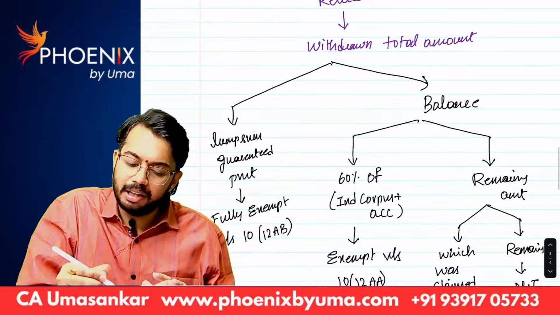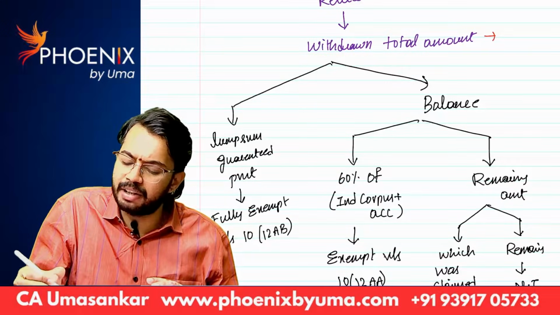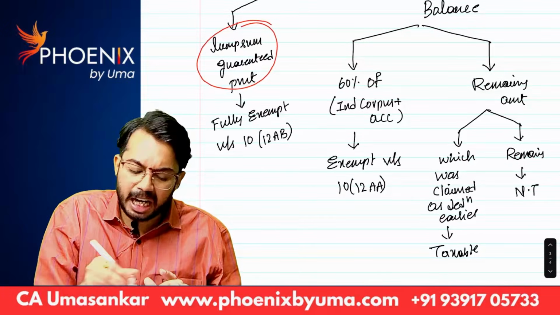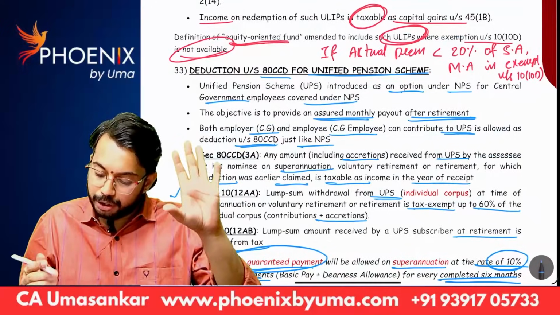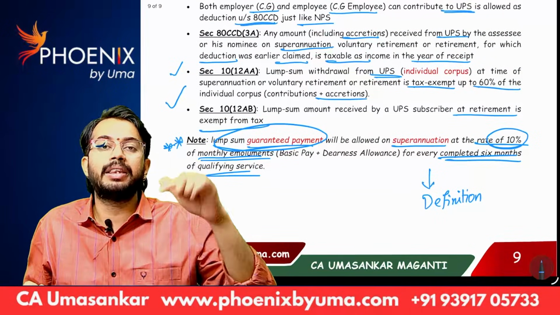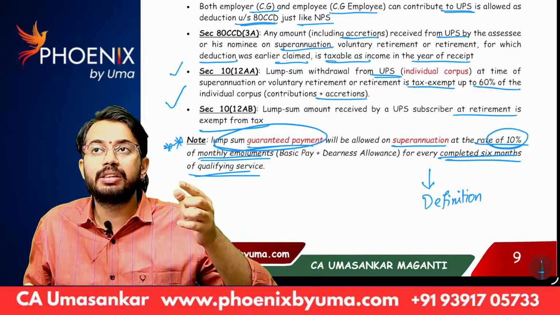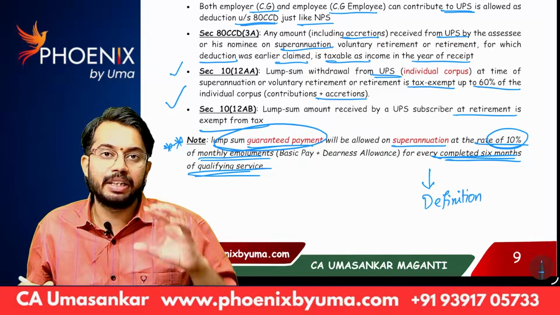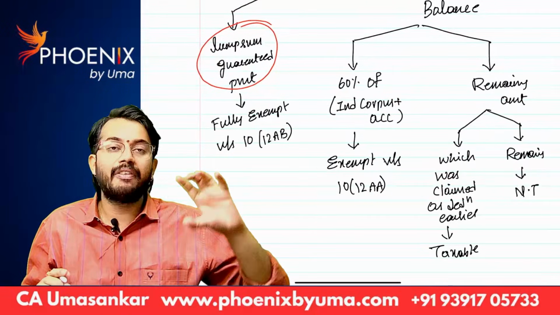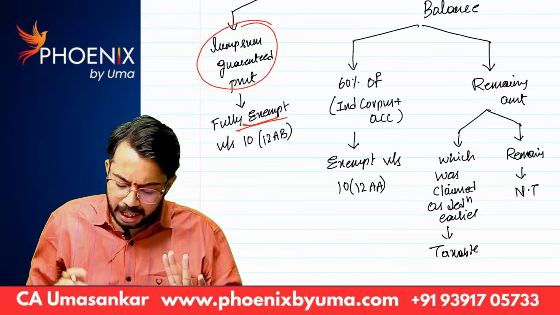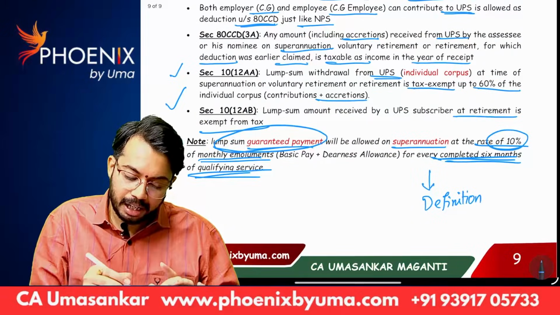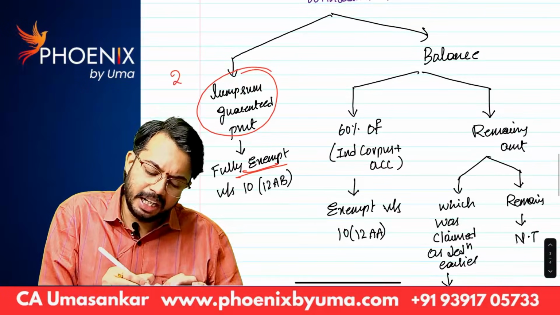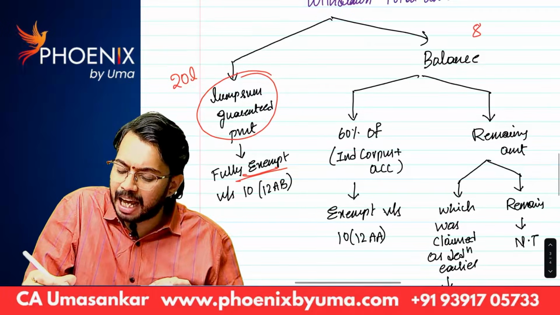So let's say he withdrew a total amount of, say, 1 crore rupees. Out of 1 crore rupees, there is the guaranteed payment, and the calculation is there. You can see 10% of monthly emoluments for every completed 6 months of qualifying service. You can do that calculation. Whatever the guaranteed payment is, that is fully exempt under section 10(12AB). Now, let's say it is 20 lakh rupees, it is fully exempt. The balance 80 lakh rupees is there.